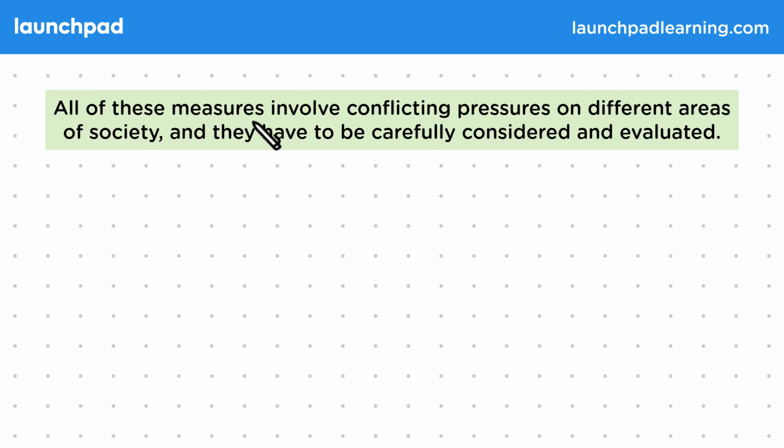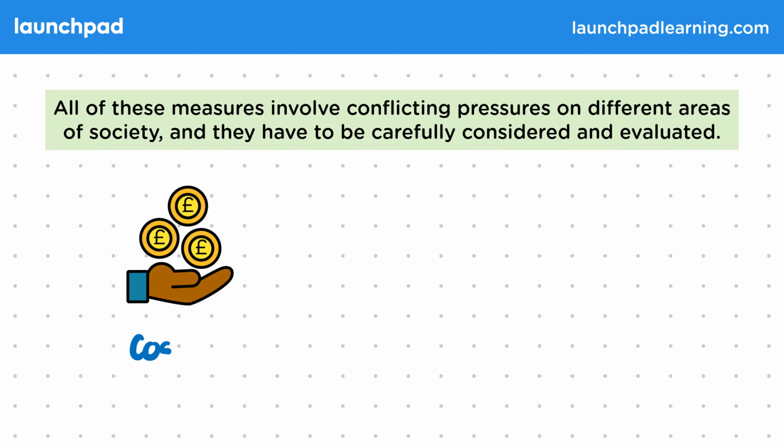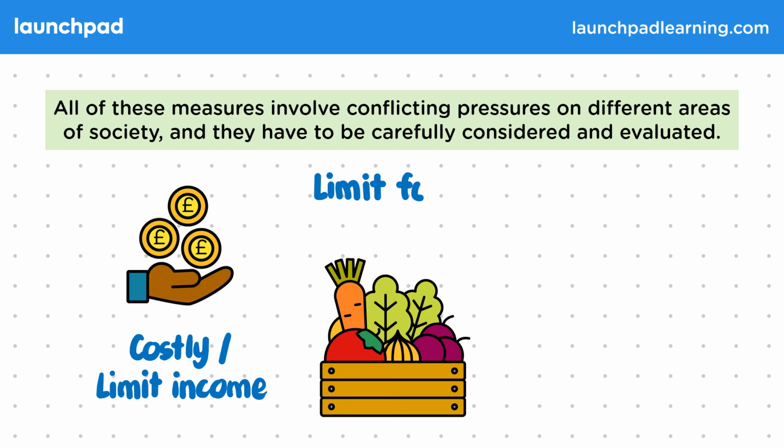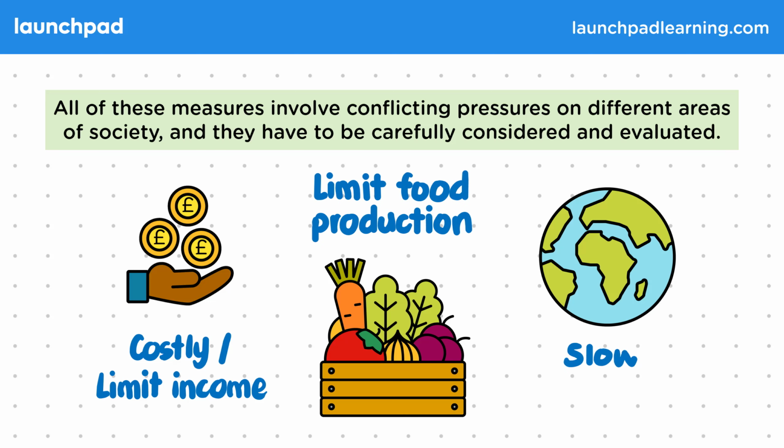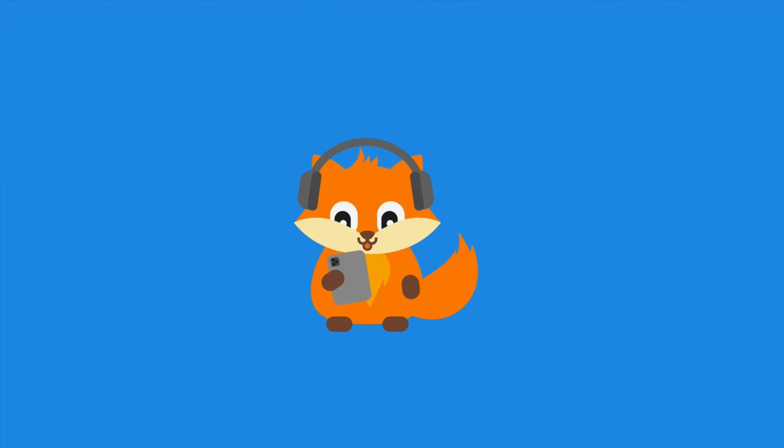All of these measures involve conflicting pressures on different areas of society, and they have to be carefully considered and evaluated. For example, these measures may be costly and limit income. They may also limit food production or slow down the development of some countries. You don't need to name specific pressures such as these, but you do need to evaluate them when you're given information in the exam. Thanks for watching.